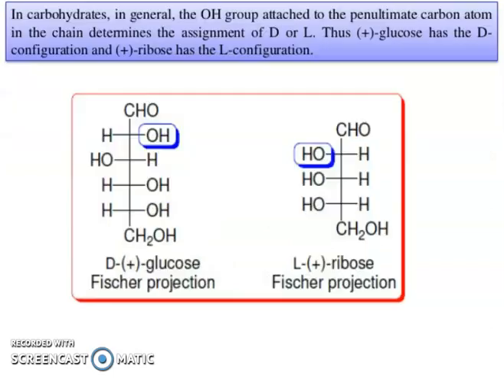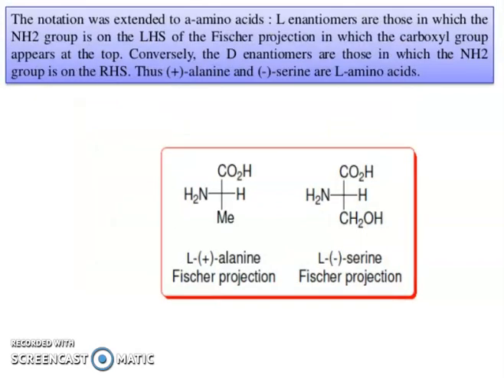In carbohydrates, in general, the OH group attached to the penultimate carbon atom in the chain determines the assignment of D or L. Thus plus glucose has the D configuration and plus ribose has the L configuration. Penultimate means the carbon before the last one, away from the functional group carbon.